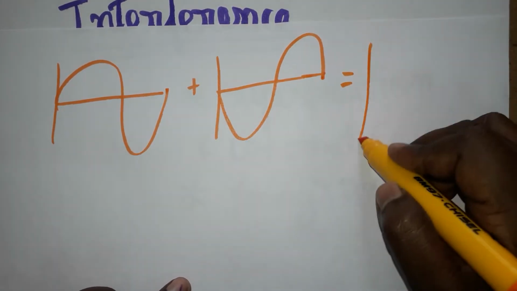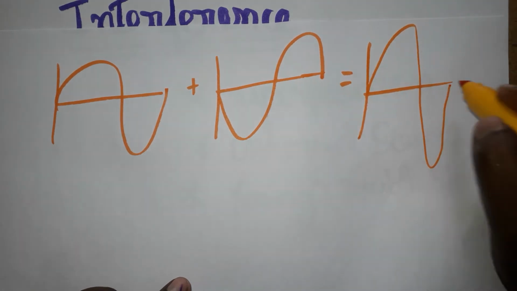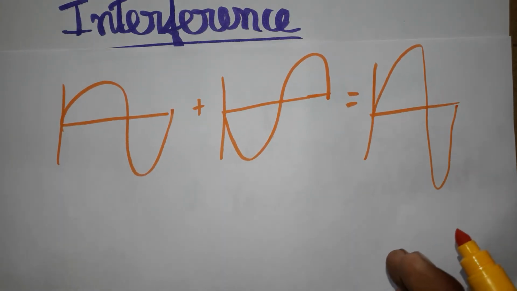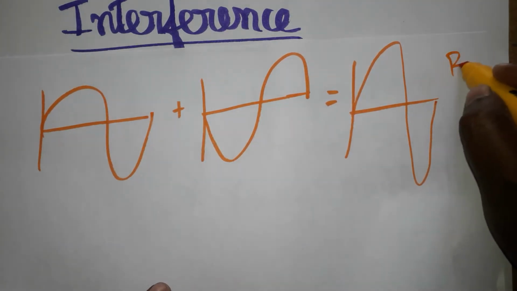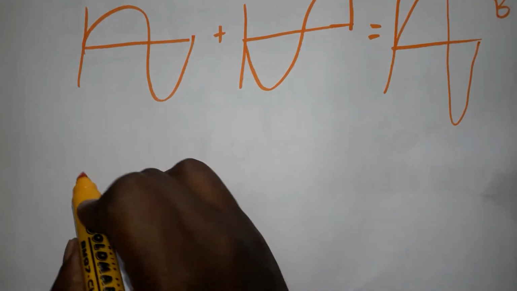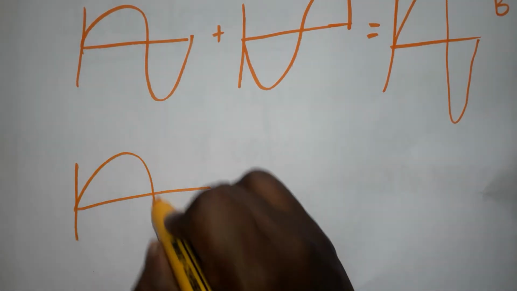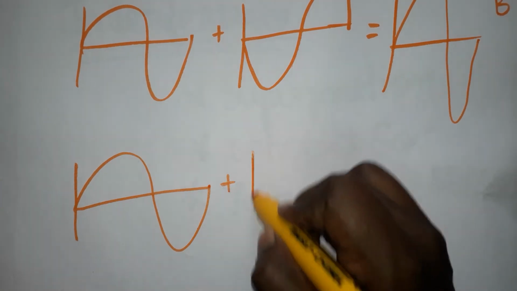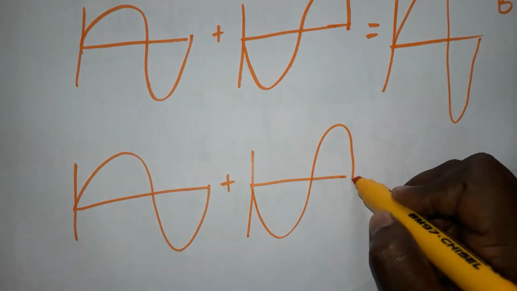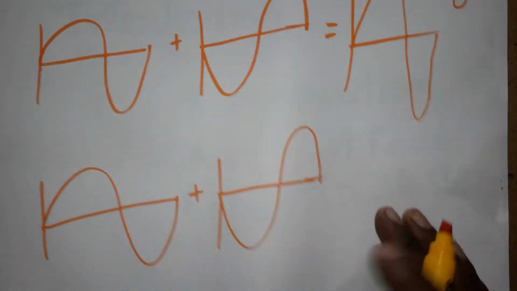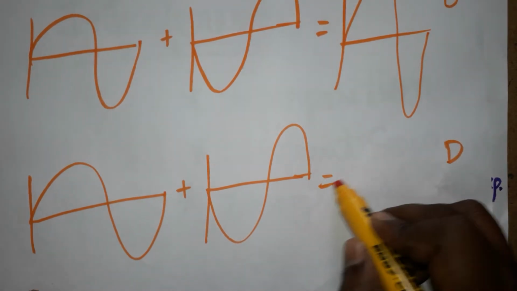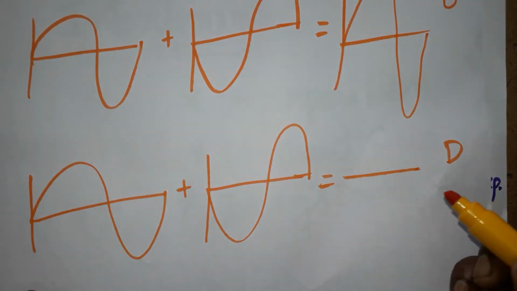The output we can call a maximum, which is going to be constructive. So the output we are going to call bright. Now the one wave like this, the another wave will be opposite to this wave. We can call it destructive. We will get dark. We won't get anything, it's called zero intensity.